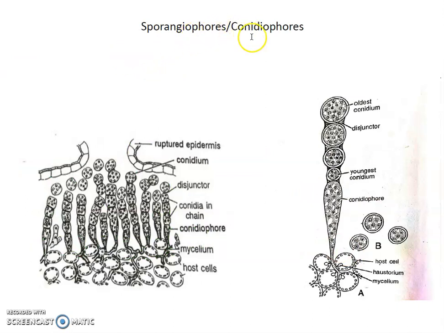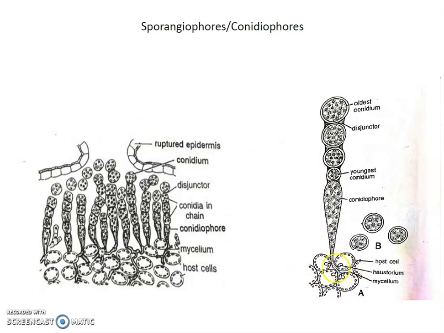Sporangiophore or conidiophores. Once the mycelium spreads in the leaf's lower epidermis, special lateral branches develop from the mycelium, and these lateral branches are called conidiophores. This is the conidiophore.